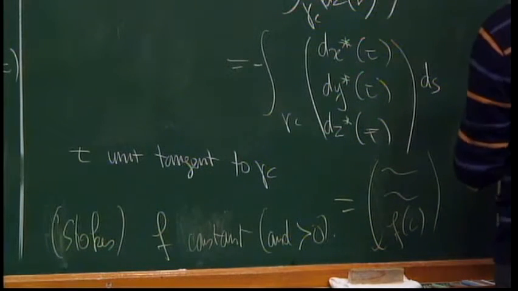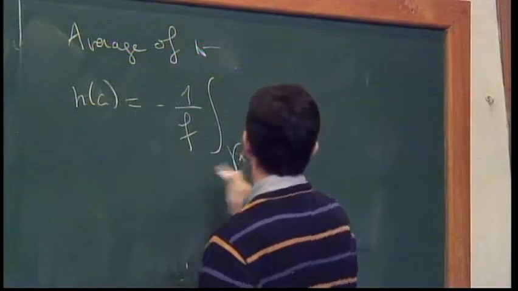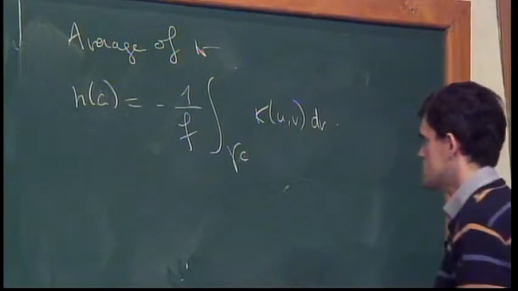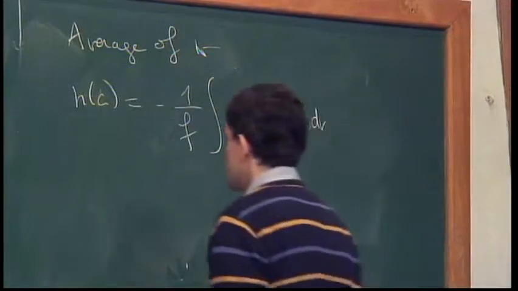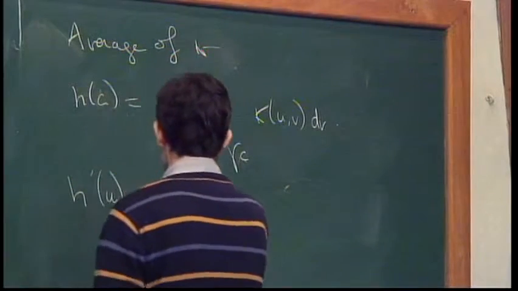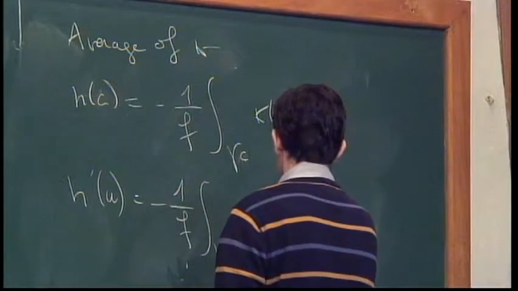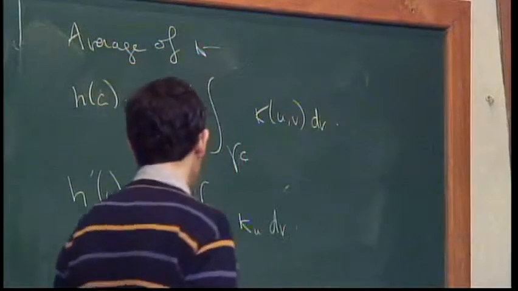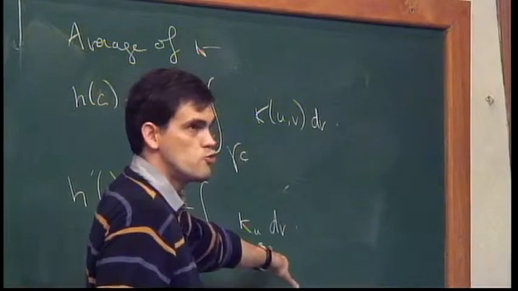So the average of kappa. Let me call h of c to be minus 1 over f times the integral on gamma c of kappa of u, v, dv. There is this factor here because by my convention I put a minus sign. It's not important. If you differentiate this, h prime of c will be minus 1 over f times the integral on gamma c of kappa u dv. And if you differentiate another time, what you will get is kappa uu.